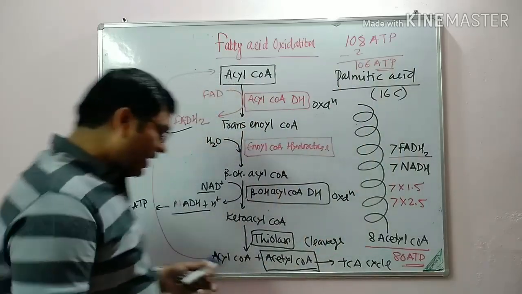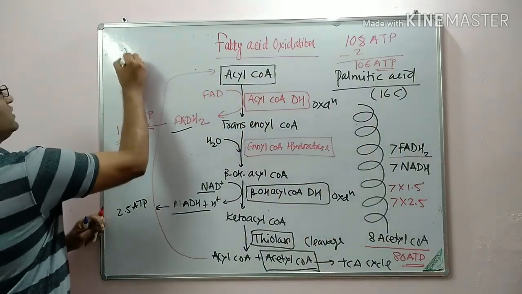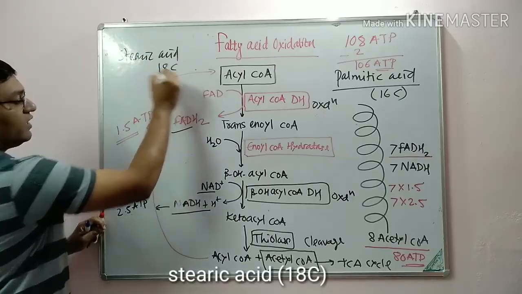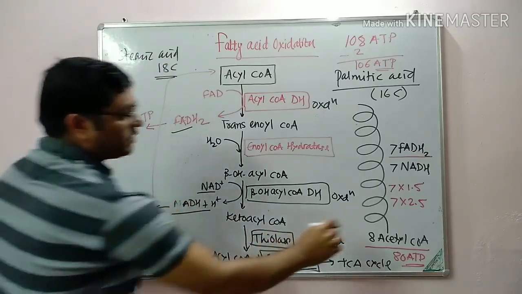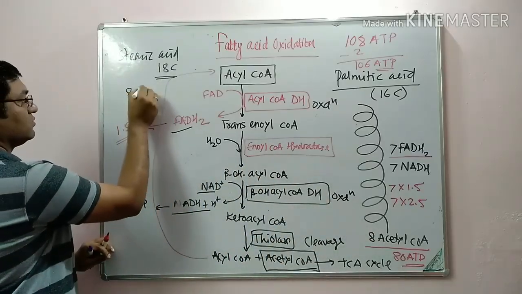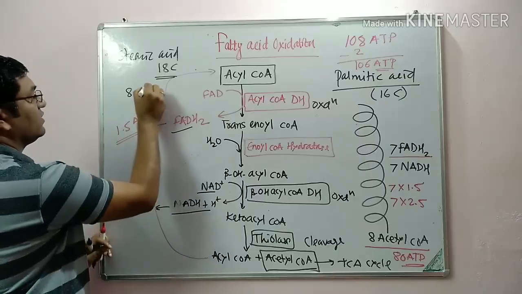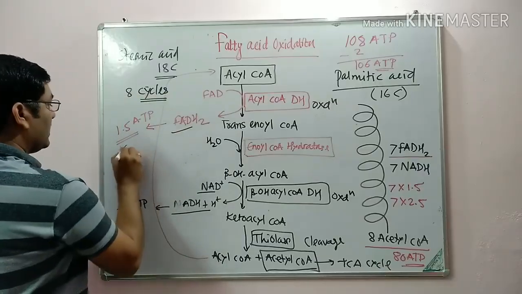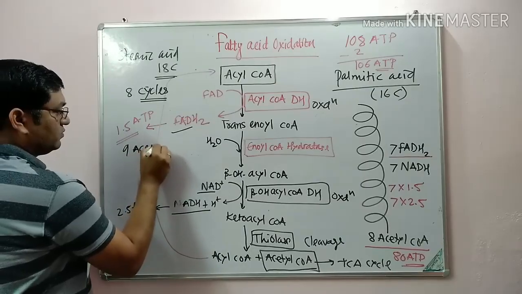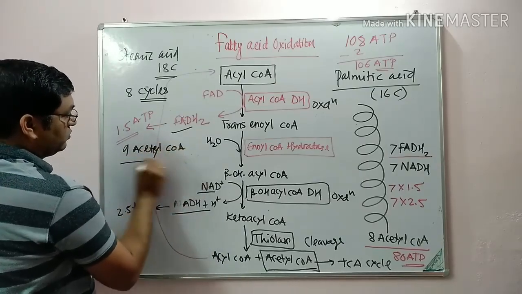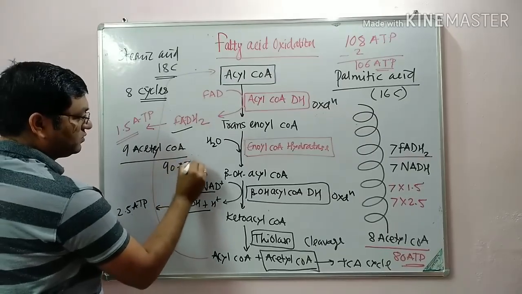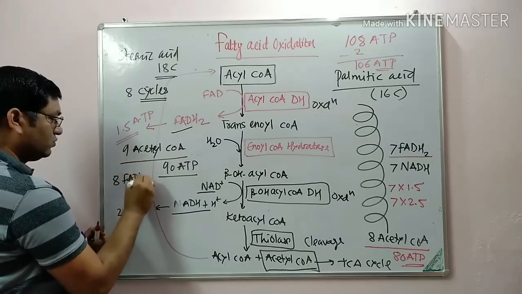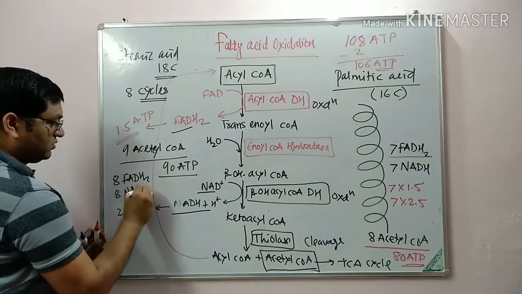And if it is stearic acid, which is an 18-carbon compound, it will undergo 8 cycles. There is generation of 9 acetyl coenzyme A, which gives 90 ATP, plus 8 FADH2 and 8 NADH.